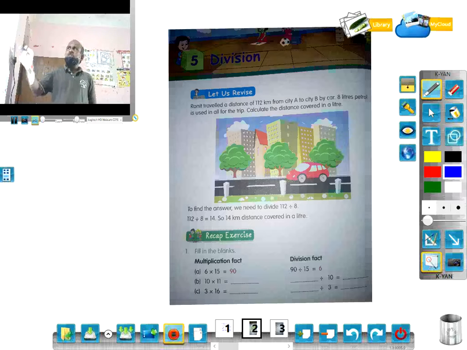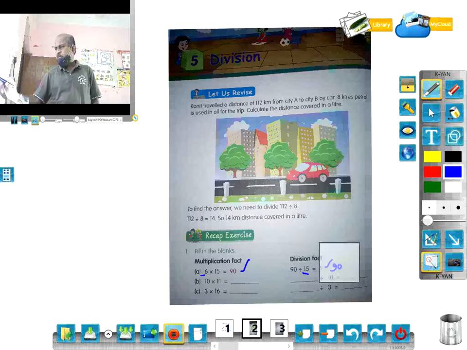So based on this revision, some recap exercises are given. So like 6 into 15 is 90, you know. So when you divide 90 by 15, you get 6. On the other hand, if you divide 90 by 6, you will get 15.